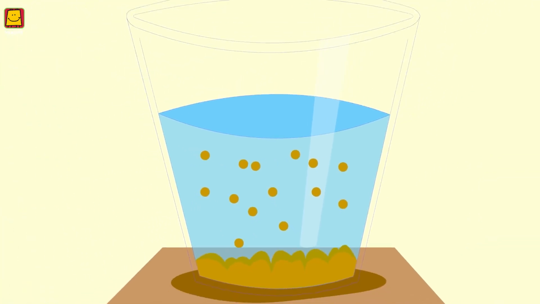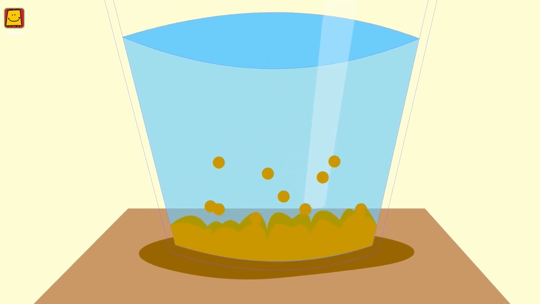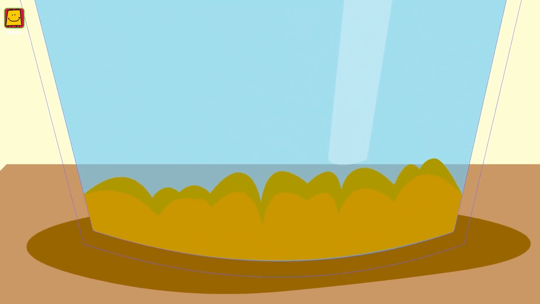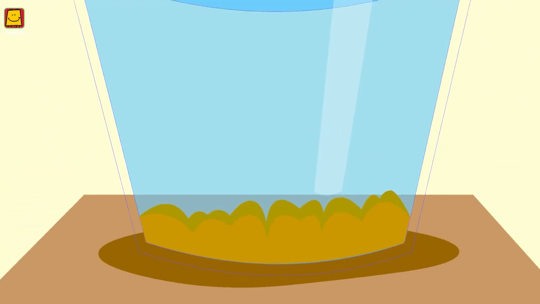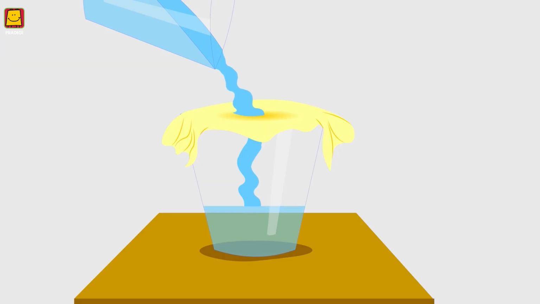Let drinking water sit undisturbed in a container for some time. This allows some impurities to settle at the bottom. This process is called sedimentation. Alternatively, filtering water through a muslin or cotton cloth helps remove large impurities like stones or dirt particles.